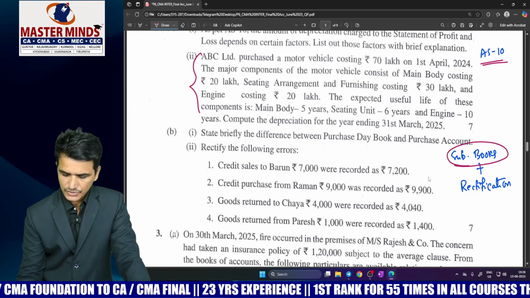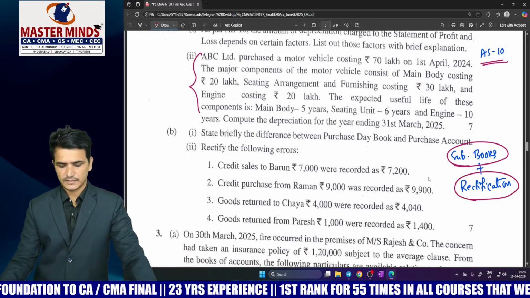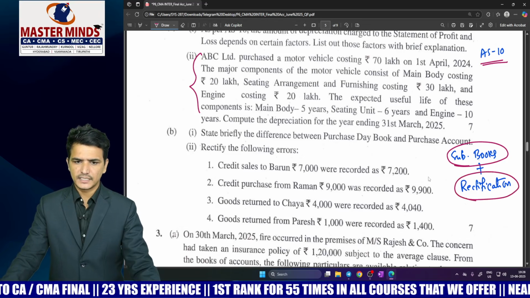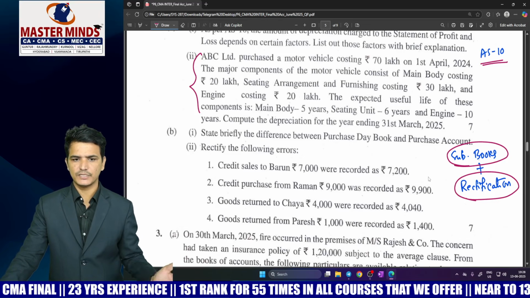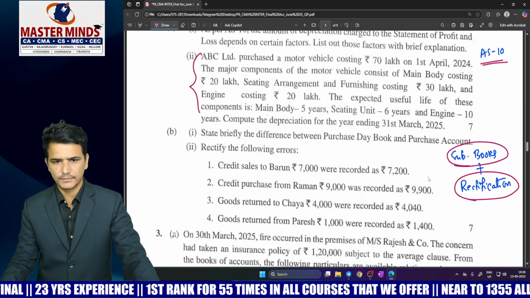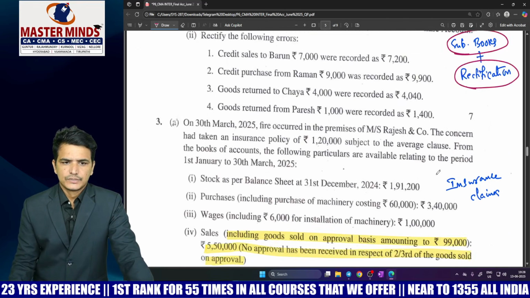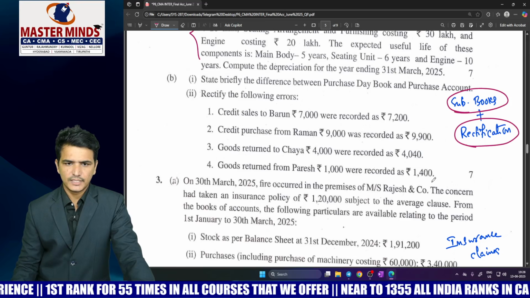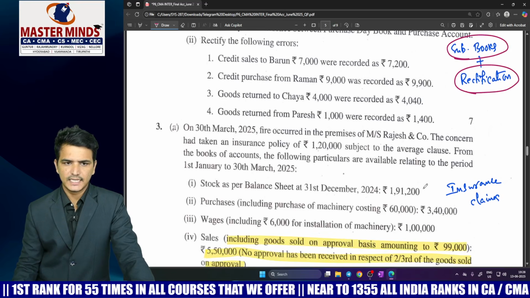And the next question is given from rectification of errors. Actually here under which stage we have to write the entries, that is not given. Based on your assumption you can write the entries in the examination. So next one, all the entries what they have given are the basic entries only, and you can easily answer them.